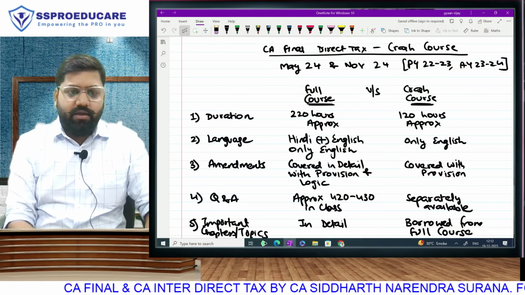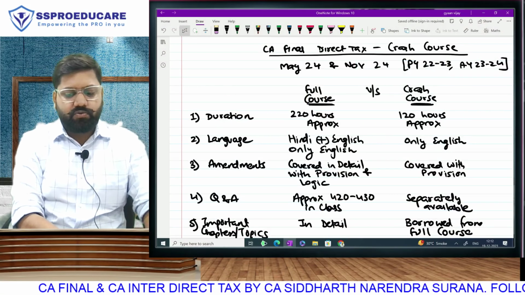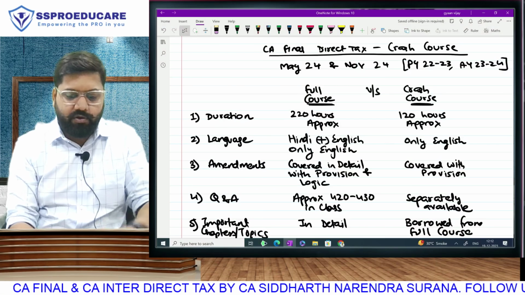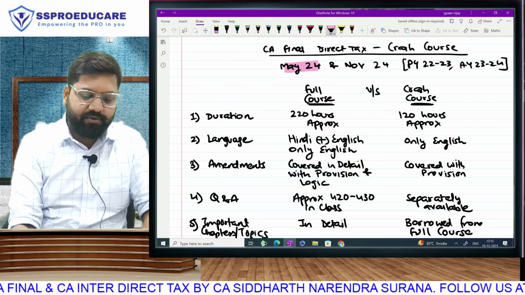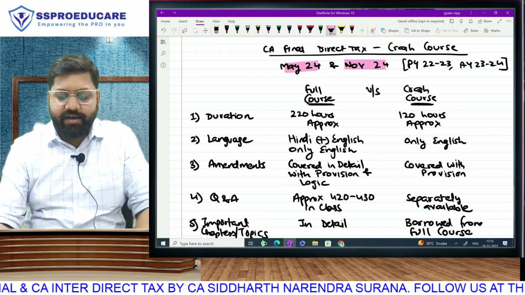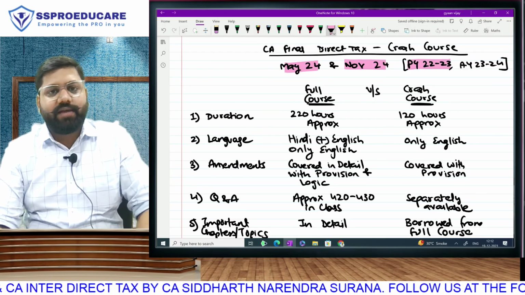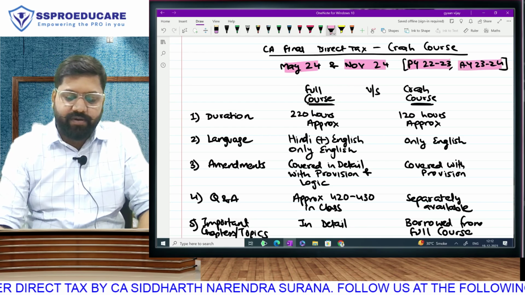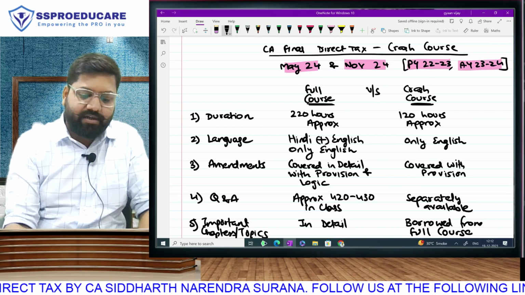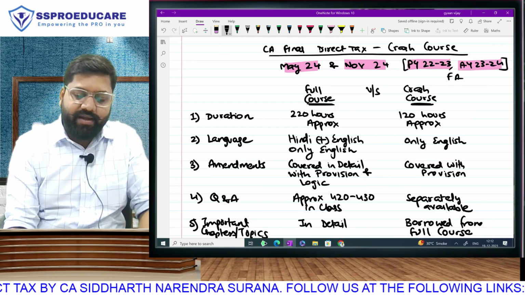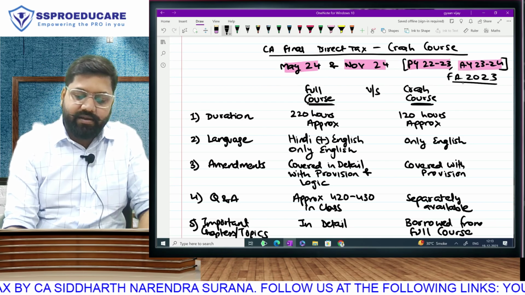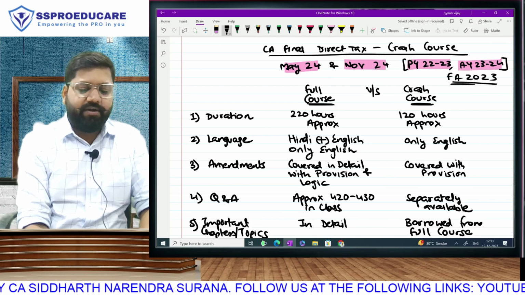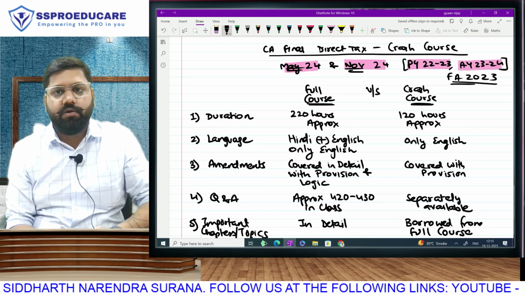So very quickly, first of all, this crash course is going to be applicable for both attempts, that is May 24 as well as November 24, because we are going to cover tax provisions applicable for previous year 22-23, that is assessment year 23-24. Effectively, we are talking about the Finance Act of 2023, which is applicable for May 24 as well as November 24 exams.